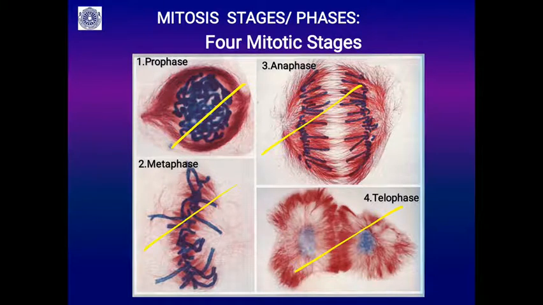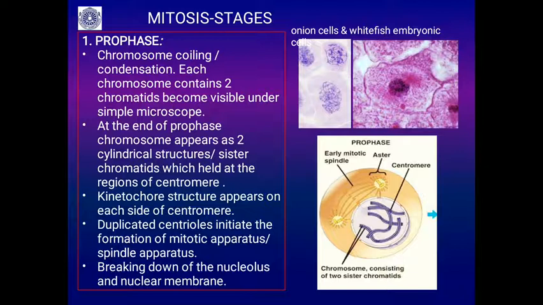In this photograph, you will see the red stain is used to stain the spindle apparatus or mitotic apparatus, and the blue stain is used to stain the chromosomes. So, mitosis has 2 apparatus: one is the chromatic apparatus, where you can see the changes in the chromosomes, and the other is the spindle apparatus, also called the achromatic apparatus. So let us study these stages, what happens in these stages one by one.